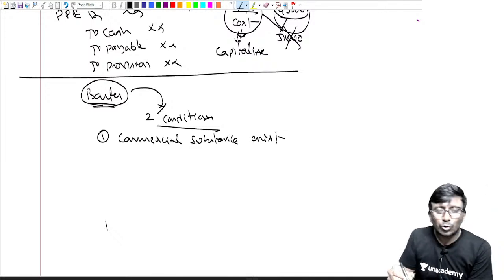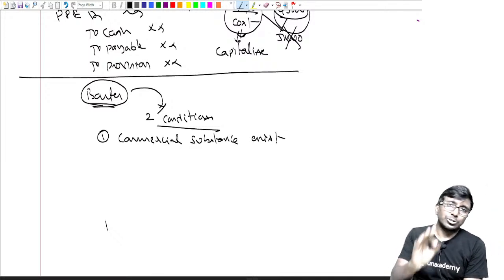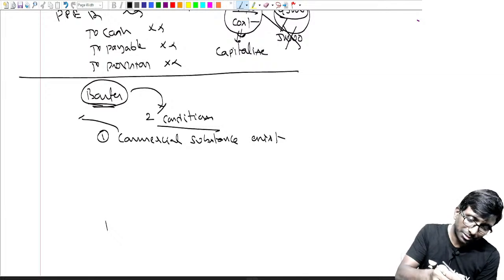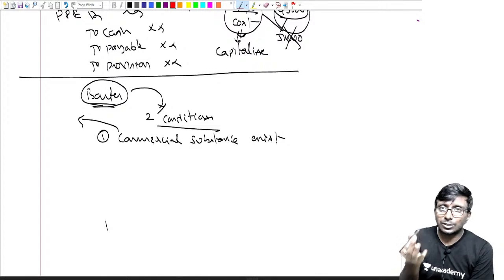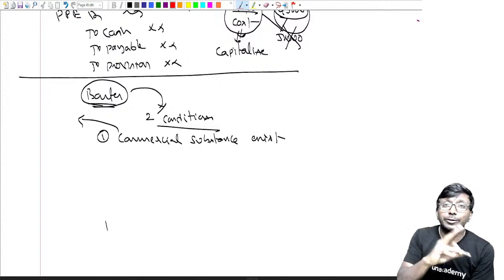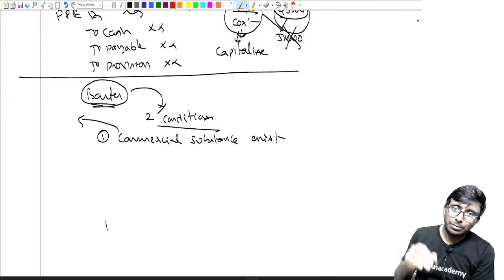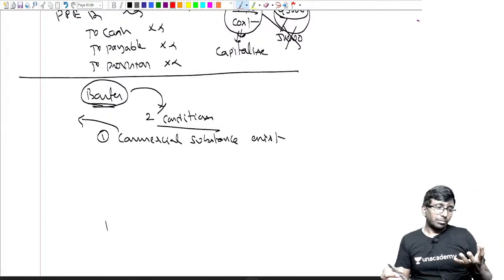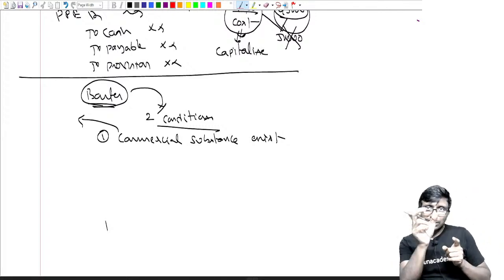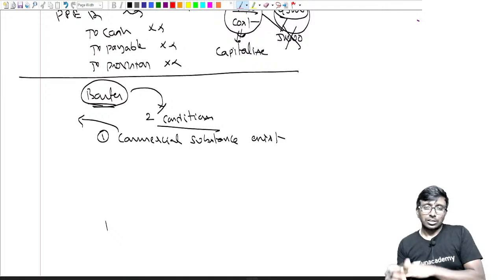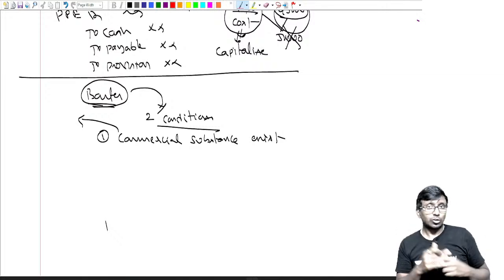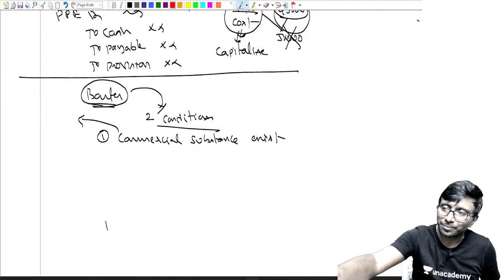What do you mean by commercial substance? Don't expect a question they will ask on commercial substance. Commercial substance means the asset you give and the asset you take must be two different things. It may be a machine, but two machines are the same? Not just because it is a machine. Suppose you give me your BMW car, I will give you my Maruti car. What are we exchanging? Cars. So car same, sir? That is nonsense, sir. Obviously car same. How can it be?